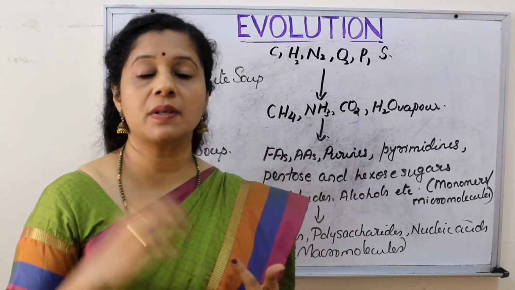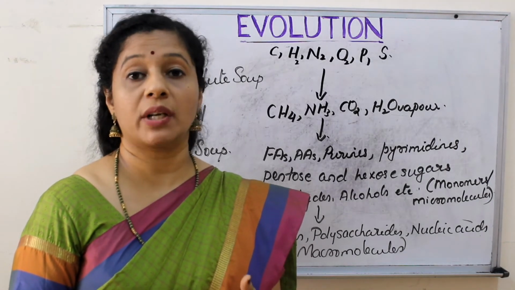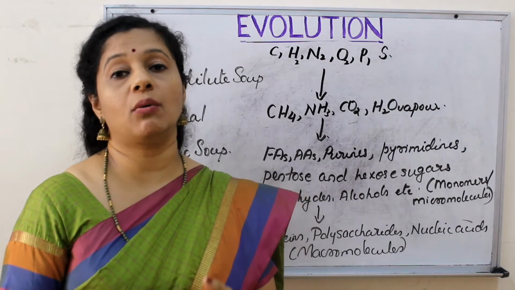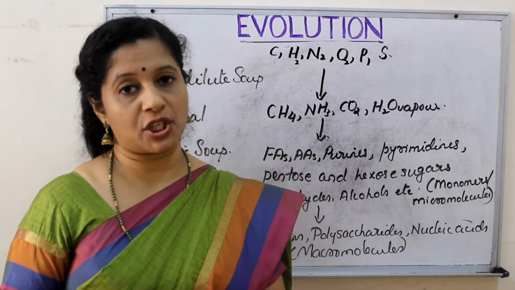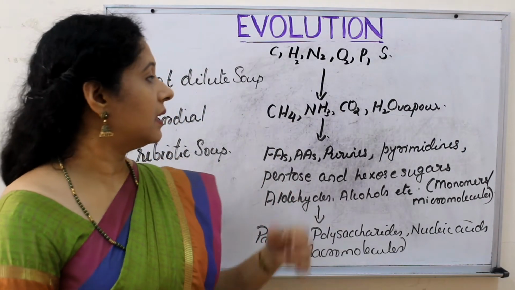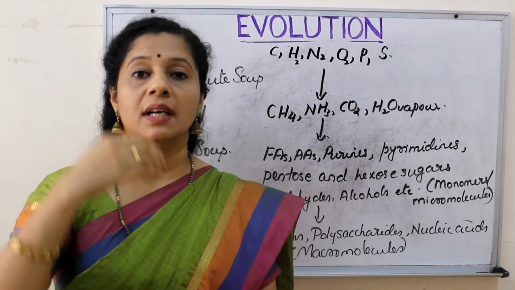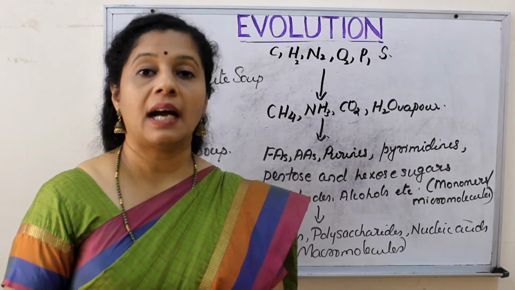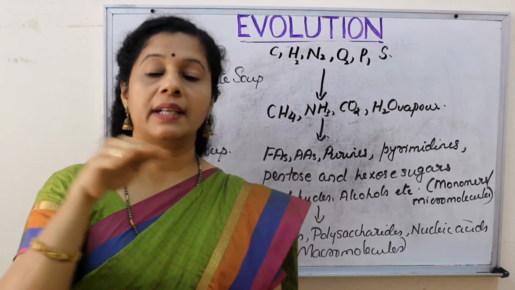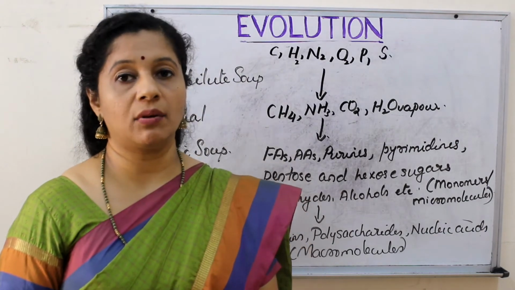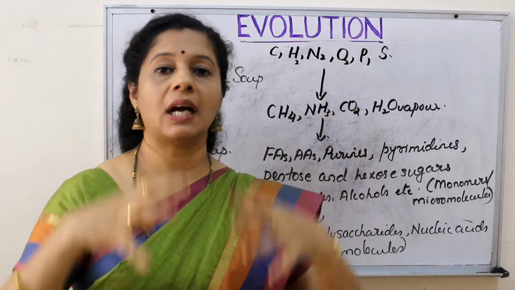Then electric shock was also there in the form of continuous lightning, and volcanic storms. Volcanic eruptions occurred very frequently over the surface of Earth, and at the same time Earth also formed many elevations and depressions. Under this condition, these elements got washed off in the rain. Once the temperature reduced, the water fell down in liquid form, and that was the hot rain which happened in the beginning. So it started filling all the depressions. When it was coming down, all these molecules also got dissolved in water.